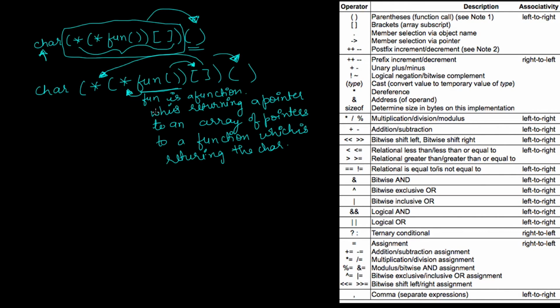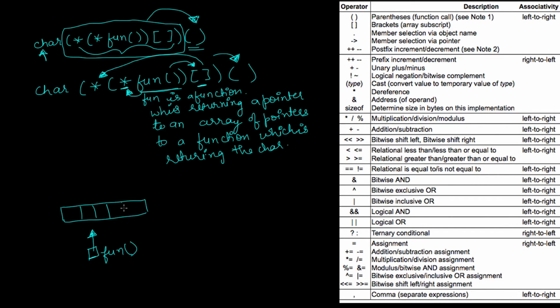So we can visualize it something like this. This inner function, I'm writing this fun, is returning a pointer. Let us suppose this is the return type and this is returning a pointer. To whom is it returning a pointer? It is returning a pointer to an array. So let us suppose this is the array,